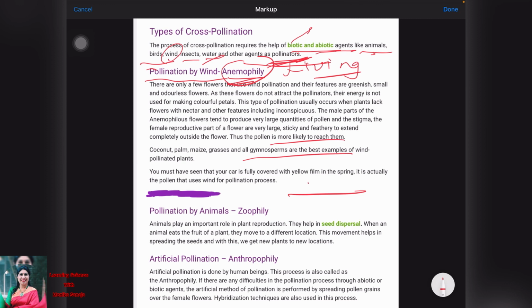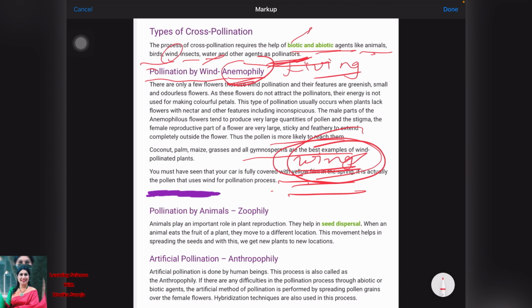And you know that in wind pollination, in some plants like pines, pollen grains have wings. This is also one of the characteristics of the pollen grains which are pollinated by wind, that they have wings so that they can easily move from one place to another place.